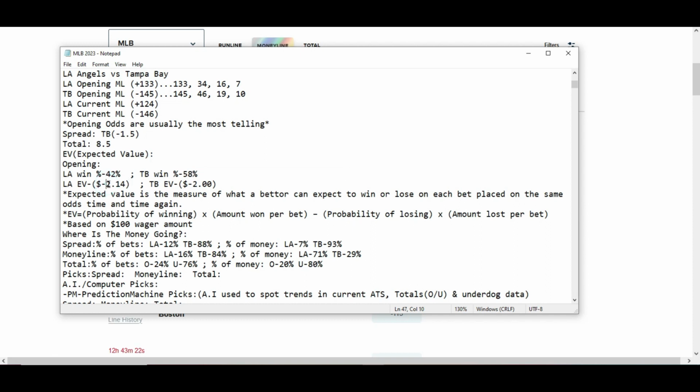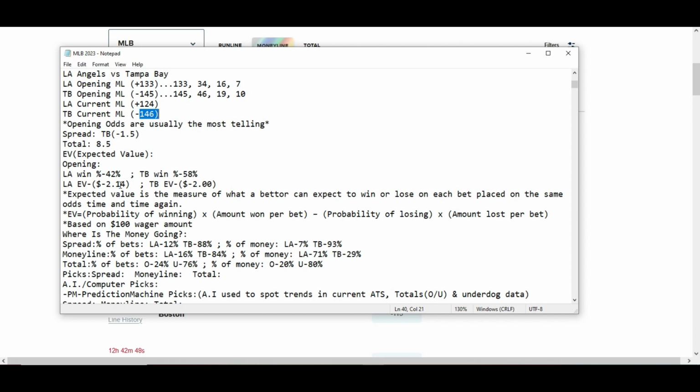And the expected value. LA, based off the current odds, minus $2.14 for the Angels, minus $2 even for Tampa Bay in this one. So currently LA is a little more valuable, but this is going to fluctuate up until the opening pitch. It's going to fluctuate. And when it's dead even, you have to be careful when betting on these type of games, especially when you base it off of expected value.